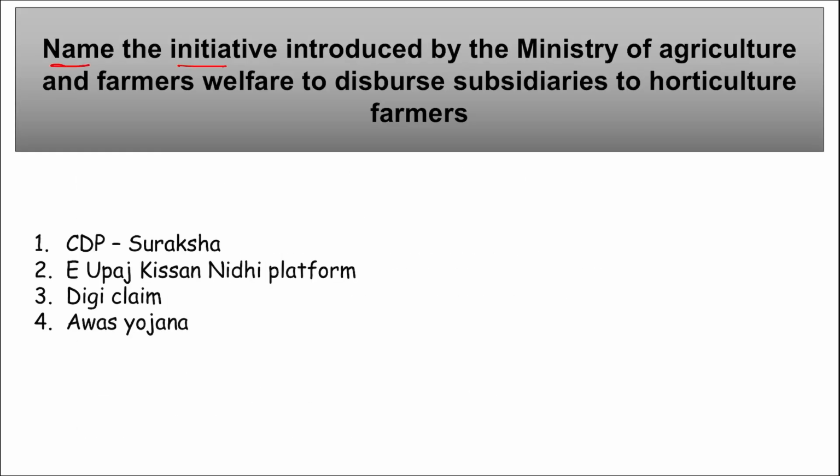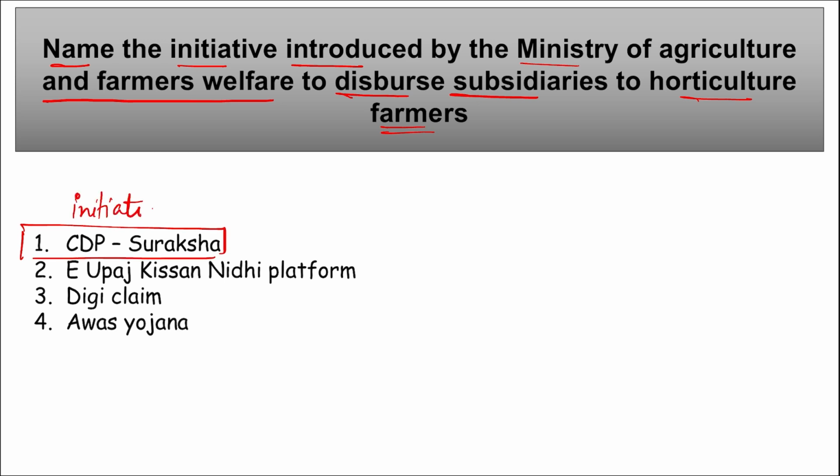Next is, name the initiative introduced by the Ministry of Agriculture and Farmers Welfare to disburse subsidies to the horticulture farmers. So remember this, which is that initiative? It is CDP Suraksha. This is an initiative of the Ministry of Agriculture and Farmers Welfare.